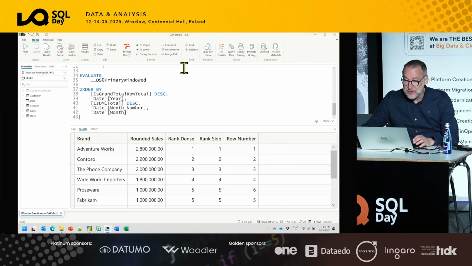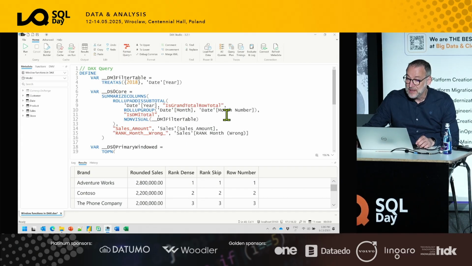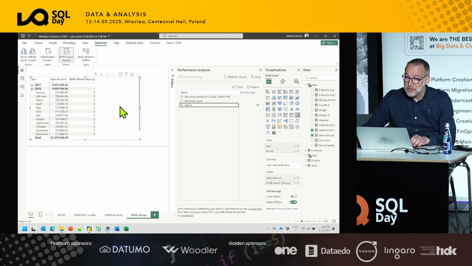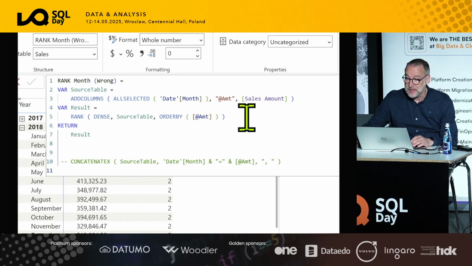We don't need that anymore. In the query that is being generated, you see that it's grouping by year, month, and month number. And the month number is needed because the engine will need to sort everything by month number. So if you use this ranking that only uses the month, you will not see the result.